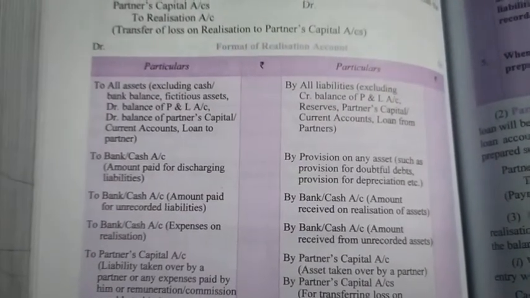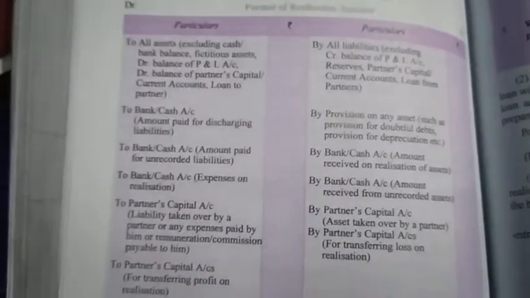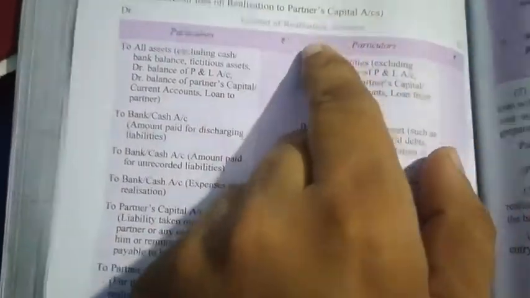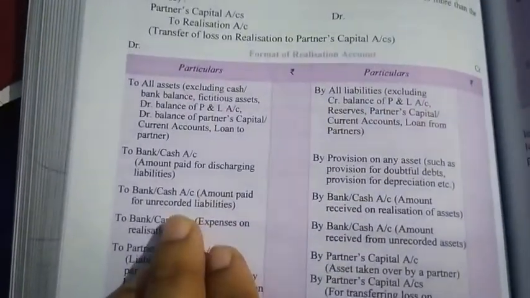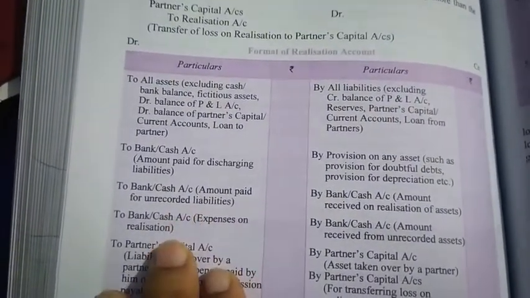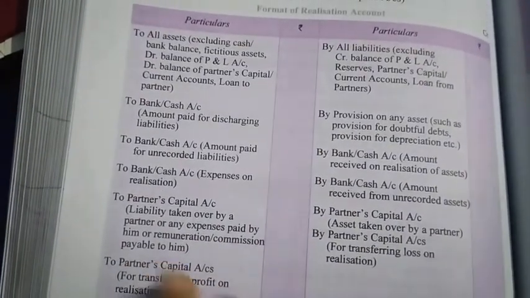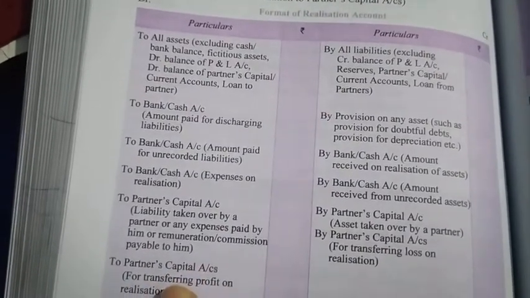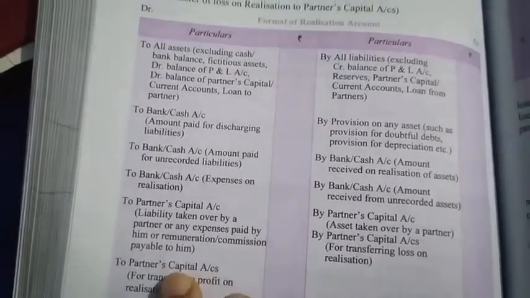For example, I am passing the journal entry for all the things which are posted on the debit side. Realization account debit to all assets, to bank, to partners capital account. And similar treatment will be done. Realization account debit to the name of the partner, for transferring the profit.